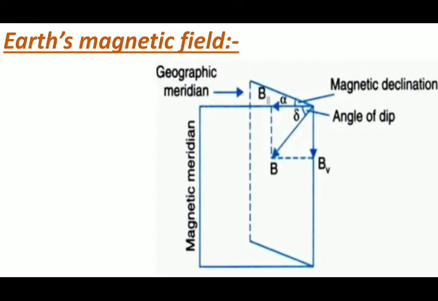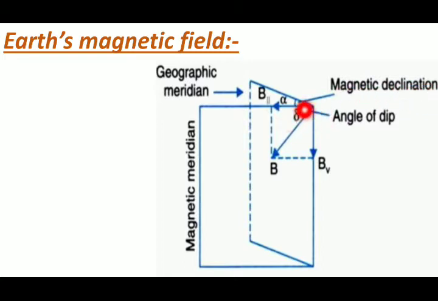As you can observe here, this is the magnetic meridian, this is the geographic meridian, and the angle between them is alpha, which is called magnetic declination.